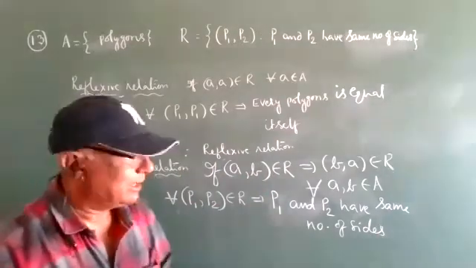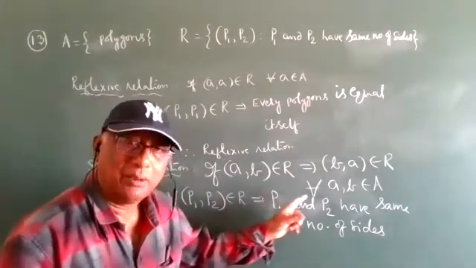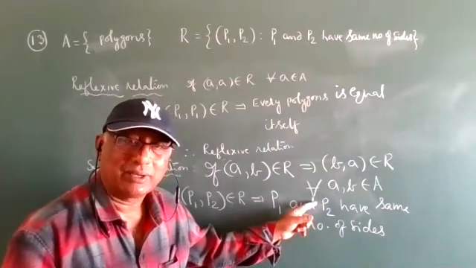Is it clear? Same number of sides. P1 has 6 sides, P2 also has 6 sides.